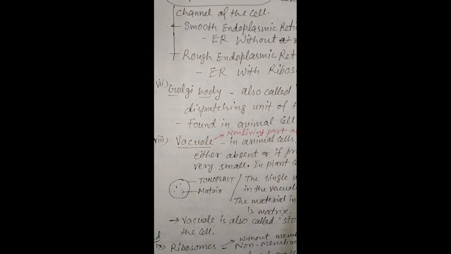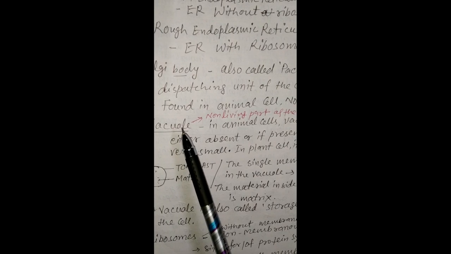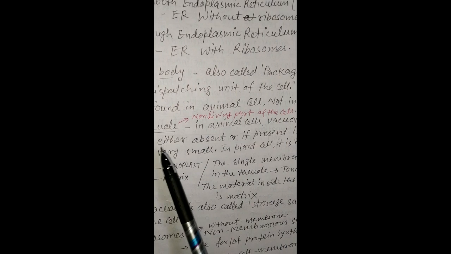Seventh is the Golgi body or Golgi apparatus, also called the packaging and dispatching unit of the cell. Golgi body is found in animal cells, not in plant cells. In place of Golgi body, dictyosomes are found in plant cells.